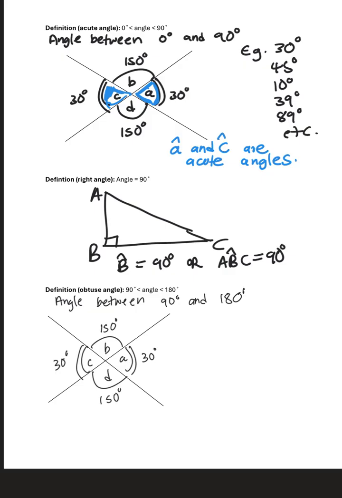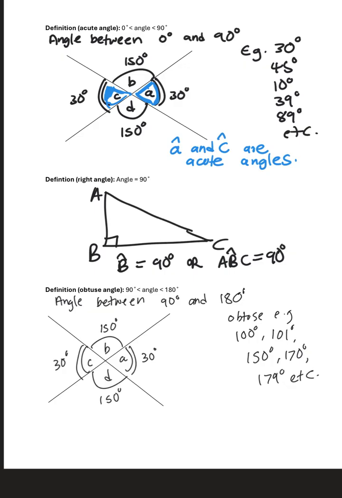Examples of obtuse angles can be all angles that are between 90 and 180. We can have 100 degrees, we can have 101 degrees, we can have 150 degrees, we can have 170, we can have 179 degrees, etc. All these are obtuse angles.